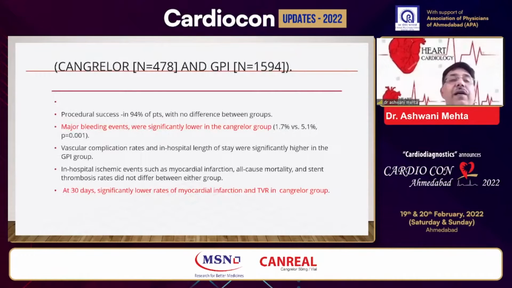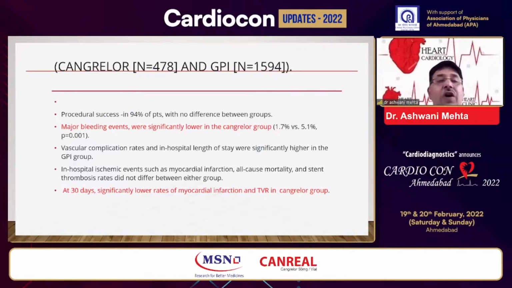As compared to GPI, cangrelor achieved a procedural success which was similar, but major bleeding was lower in the cangrelor group. The vascular complication rates and the in-hospital length of stay were significantly higher in the GPI group.